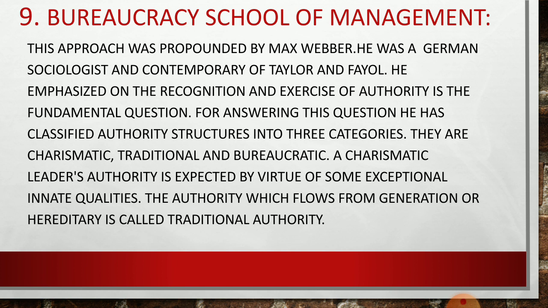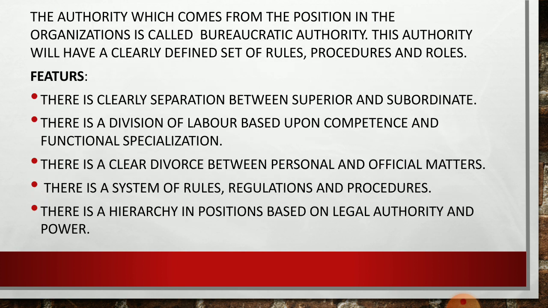It means this authority depends upon the internal qualities of the manager. The authority which flows from generation or heredity is known as traditional authority, whereas the authority which comes from the position in the organization is called bureaucratic authority. This authority has a clearly defined set of rules and procedures. Let's see some features.